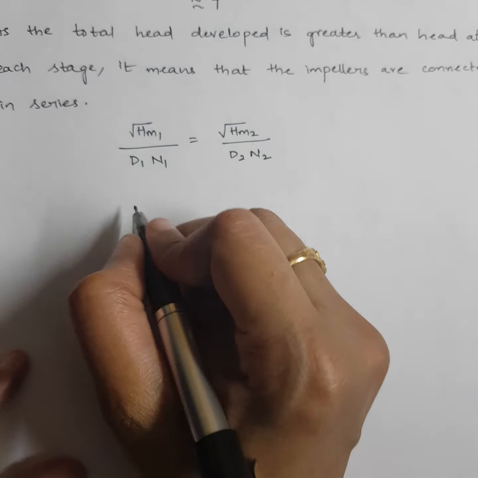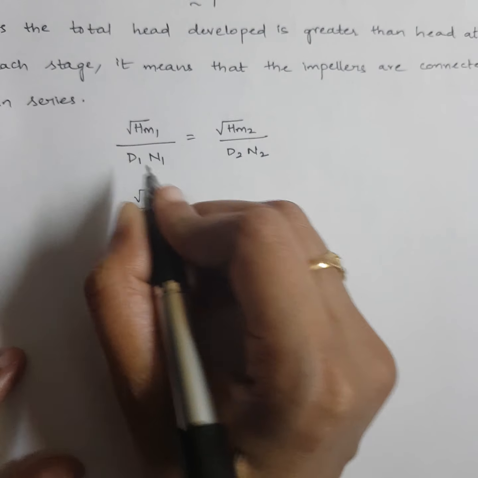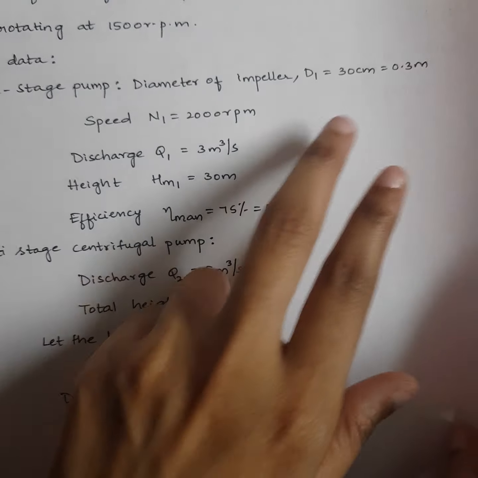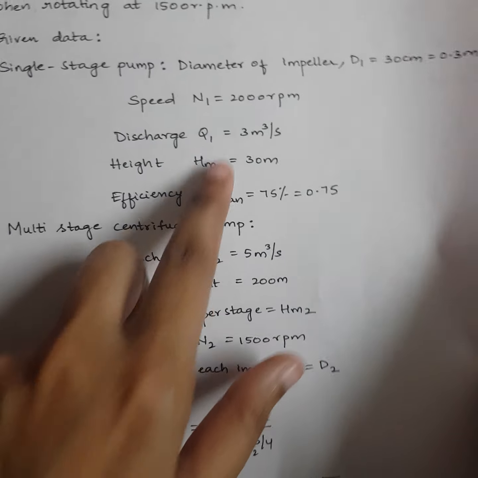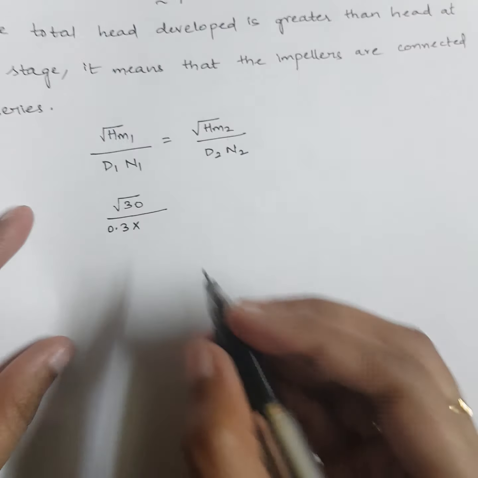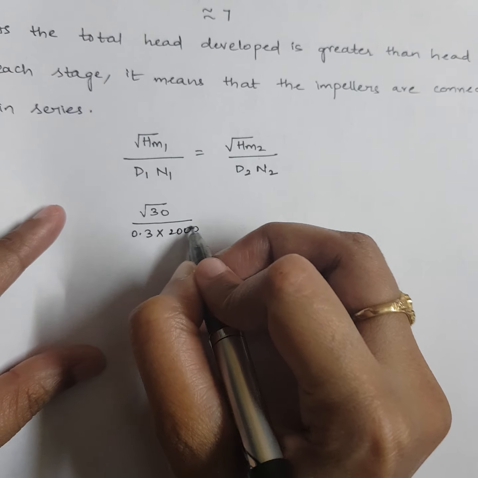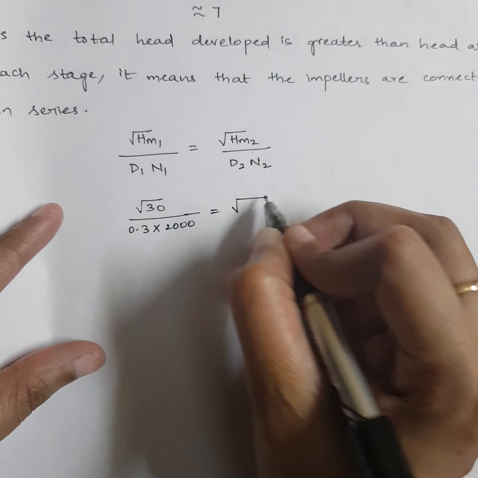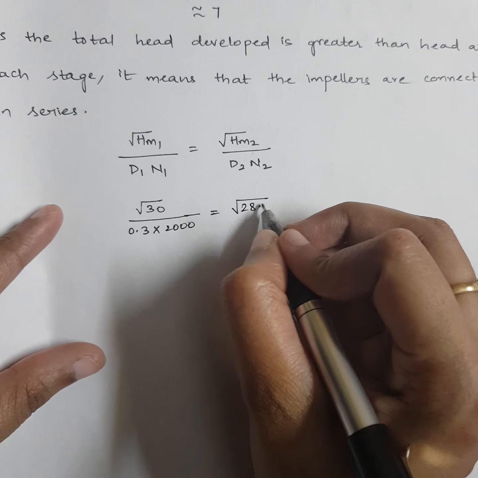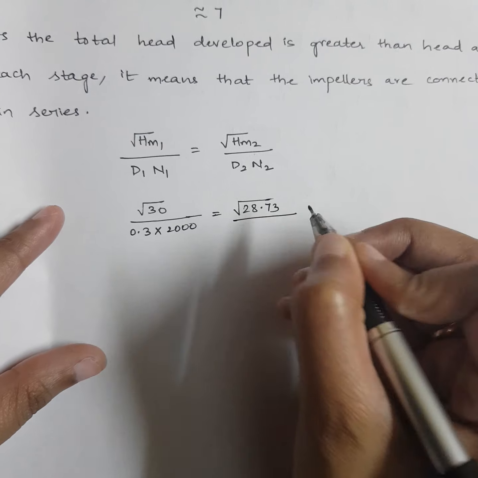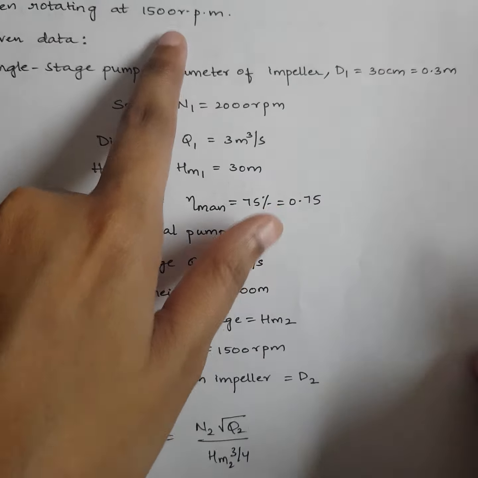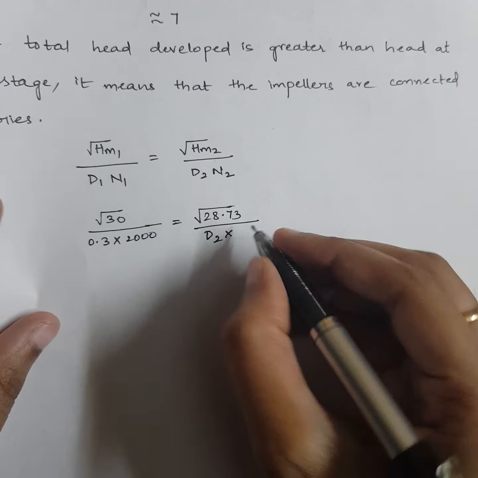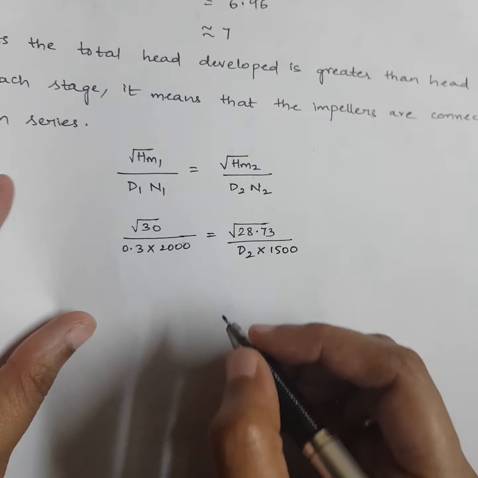So it is under root of 30 divided by, what was d1 given to us? 0.3 into, what was n1 given to us? 2000, is equal to under root of hm2, which was 28.73, divided by d2, which we should calculate, into what is n2 given to us? 1500.